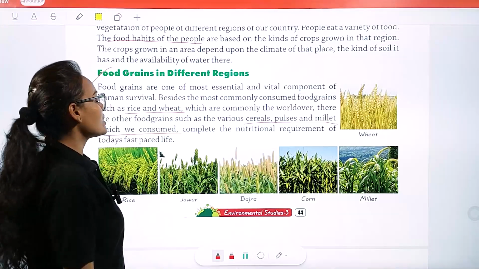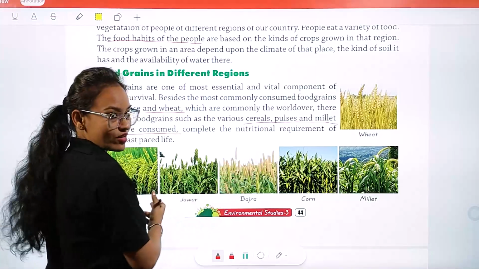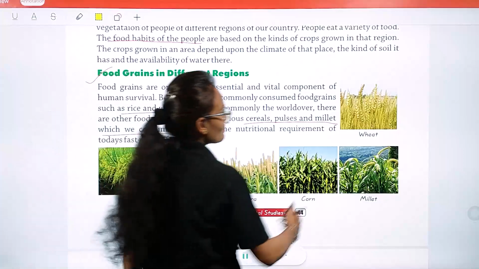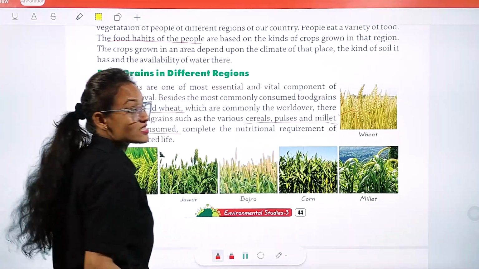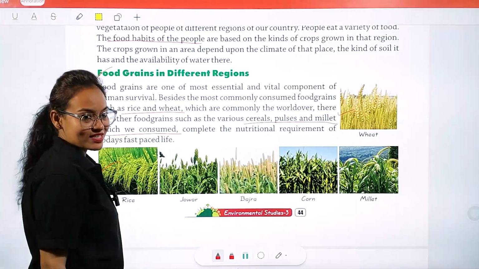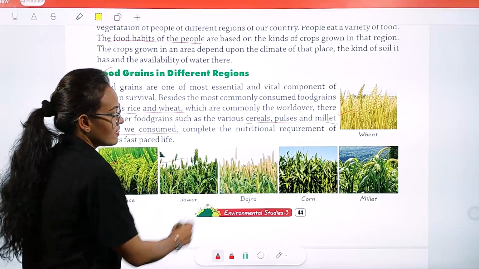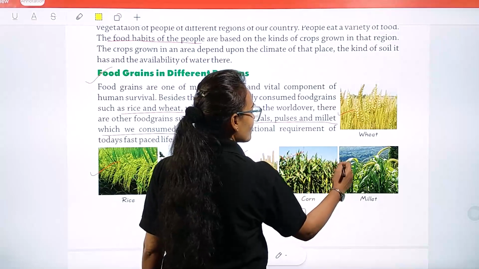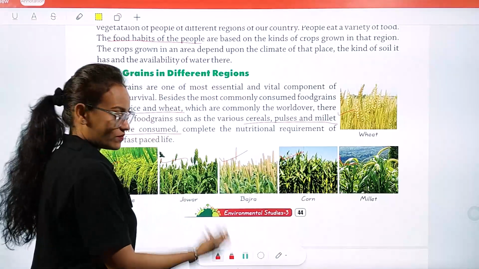So here you can see, my dear students, different types of food grains are shown. This is a picture of wheat. Wheat का मतलब क्या है? जिससे हमें आटा मिलता है. ठीक है. This is a picture of rice cultivation. This is ज्वार, बाजरा, corn and millets. ठीक है. चलो,